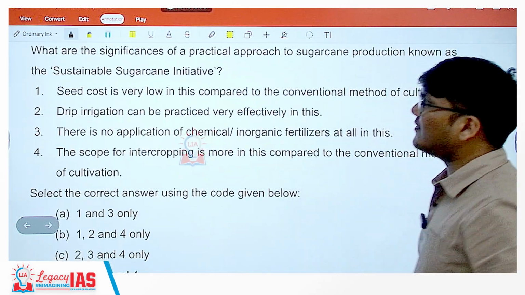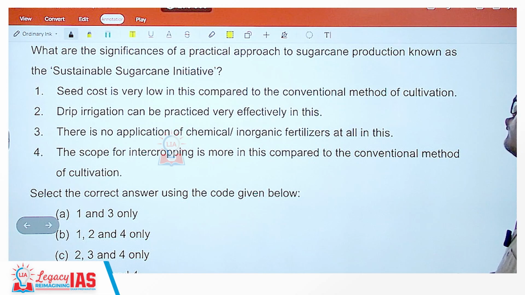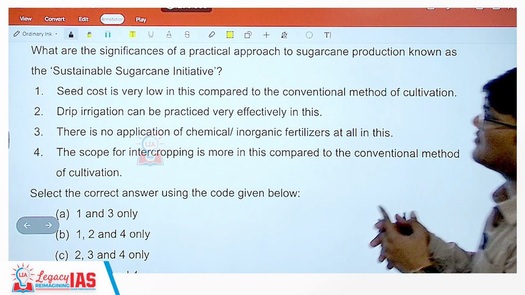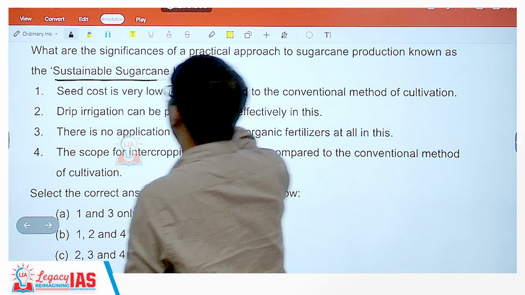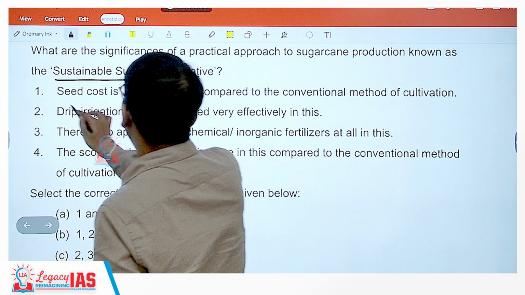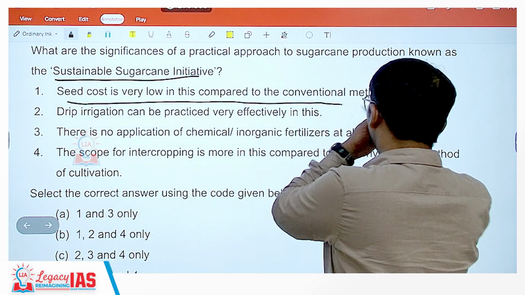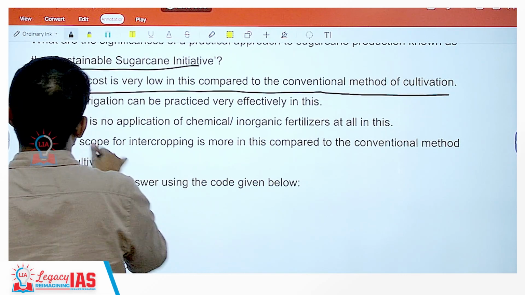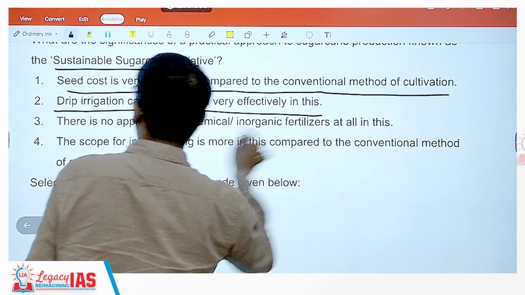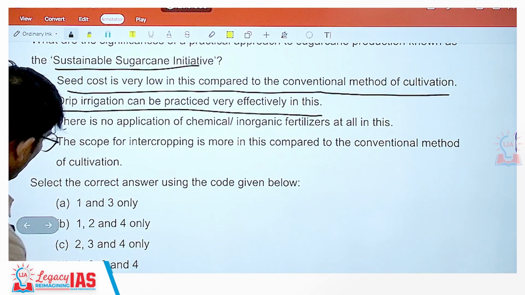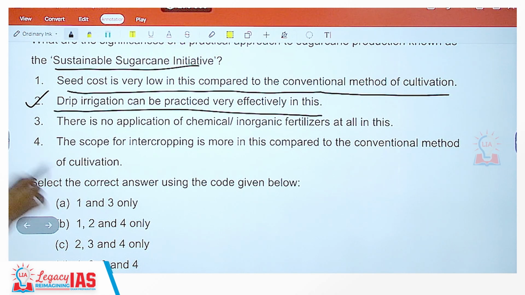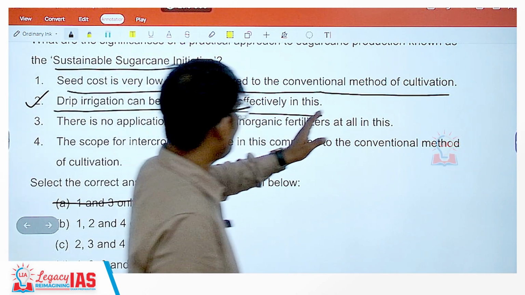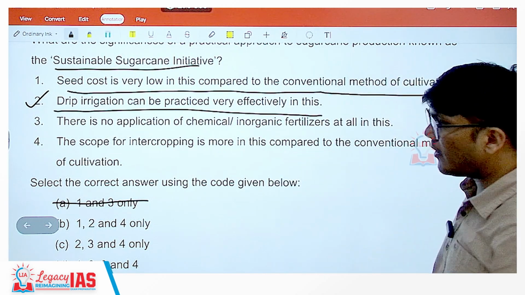Next, what are the significances of a practical approach to sugarcane production known as Sustainable Sugarcane Initiative? Seed cost is very low in this compared to the conventional method of cultivation. Maybe. Let's see further. Drip irrigation can be practiced very effectively. Yes, 2 is correct. So we can eliminate any option which does not have 2. So this is eliminated.